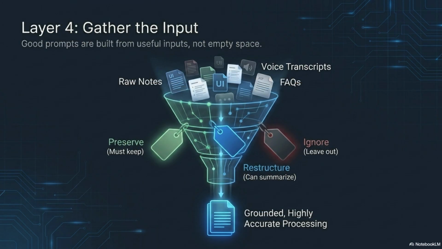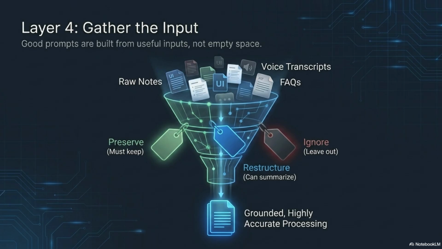Layer 4 is gather the input. Good prompts are built from useful inputs, not empty space. If you ask AI to create from nothing, it fills the gaps with generic patterns. That is where thin content, invented details, and bland examples start showing up. Source material gives the prompt something real to work from.